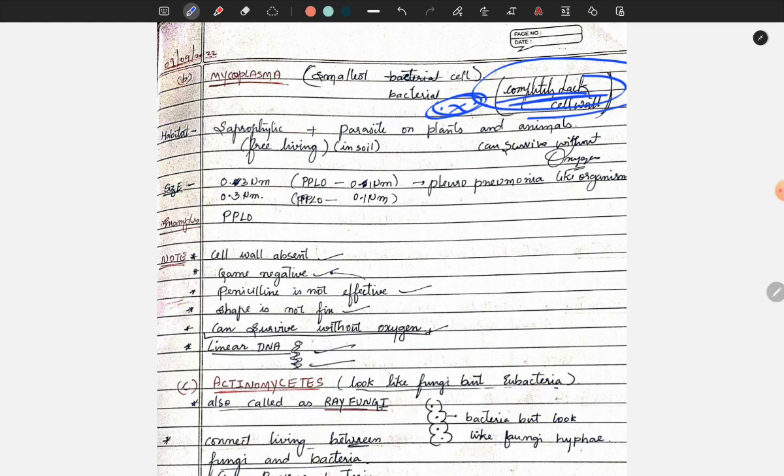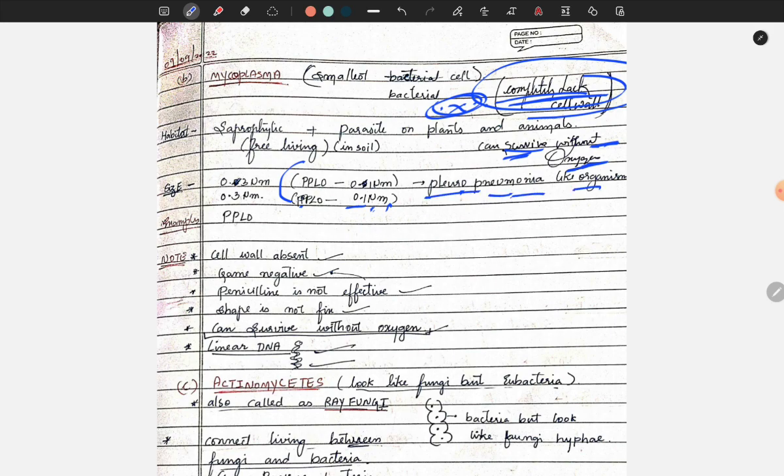It is free living in soil and can survive without oxygen. Size: it is up to 0.3 micrometer, and PPLO is the smallest bacteria of Mycoplasma, up to 0.1 micrometer. PPLO means pleuropneumonia-like organisms.